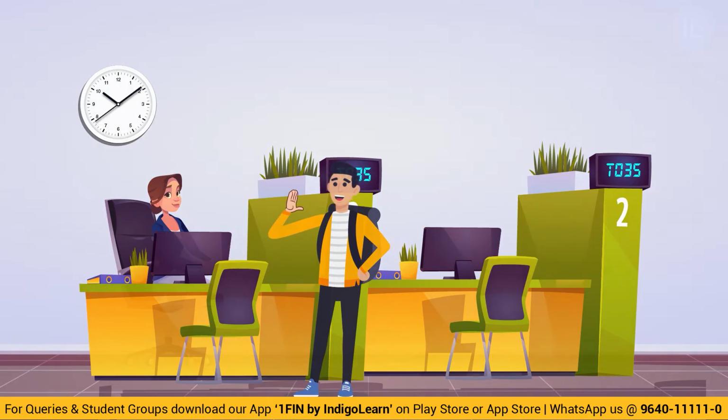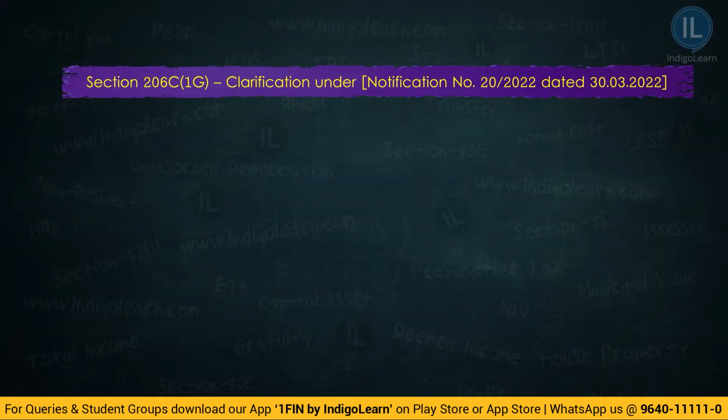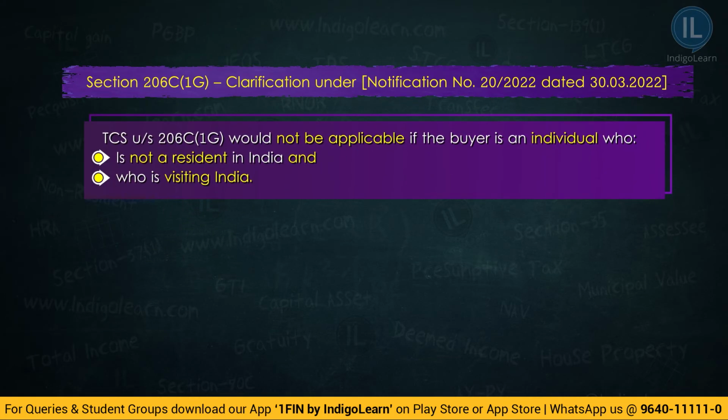The department gave clarification on that. TCS under 206C subsection 1G would not be applicable if the buyer is an individual who is not resident in India and who is visiting India. In our example, Mr. John is non-resident. Why? Because he came to India for the first time and he came to India for visiting. So, two conditions must be satisfied. What is the first condition? The individual must be non-resident. And the second condition, the individual must come for a visit to India. If these two conditions are satisfied, then the authorized dealer need not collect tax from this person under this section.